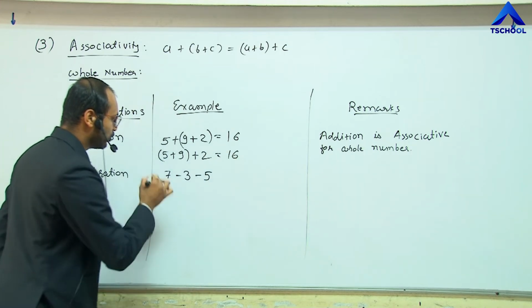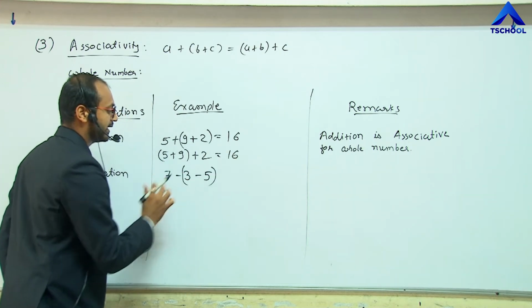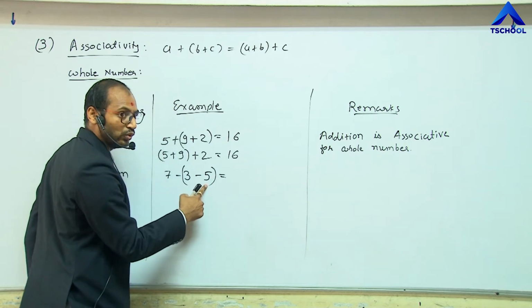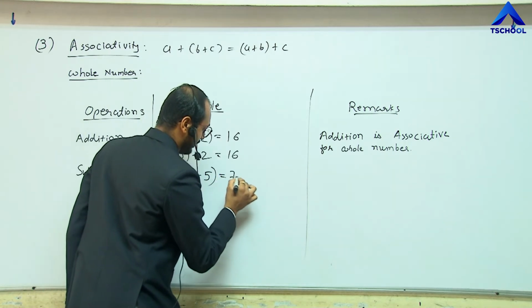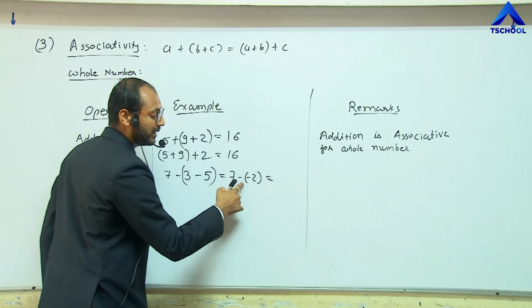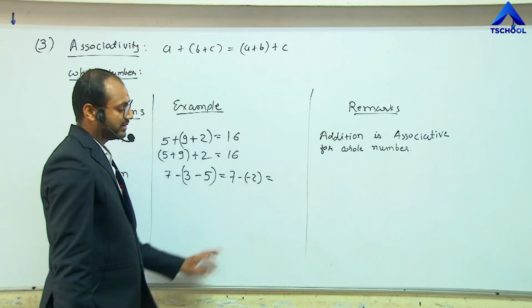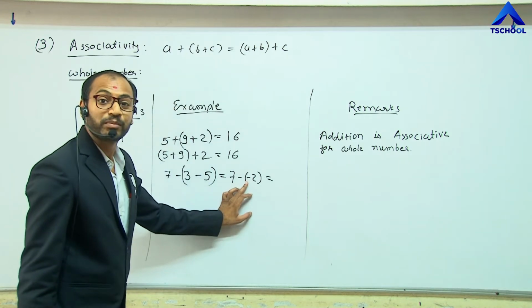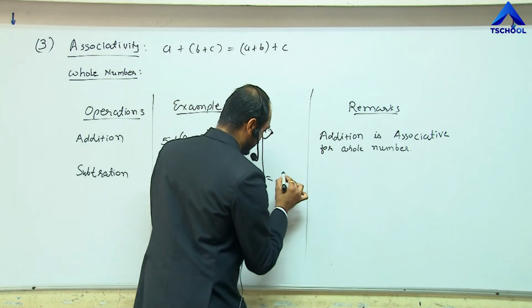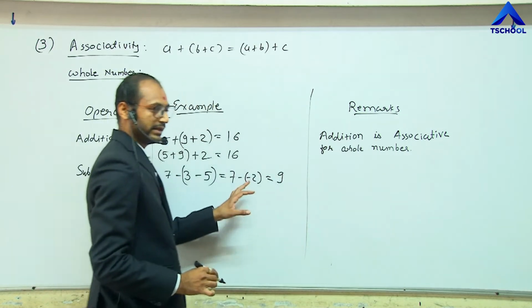Here let me group these two, 3 and 5, first. 3 minus 5 is minus 2. Here 7 minus minus 2 means 7 plus 2, because minus multiplied by minus gives plus 1. So 7 plus 2 is 9. The result is plus 9.